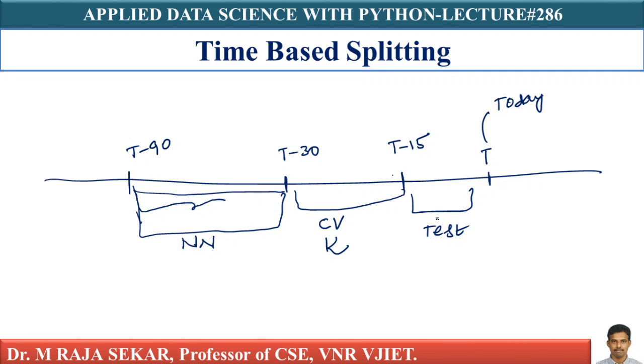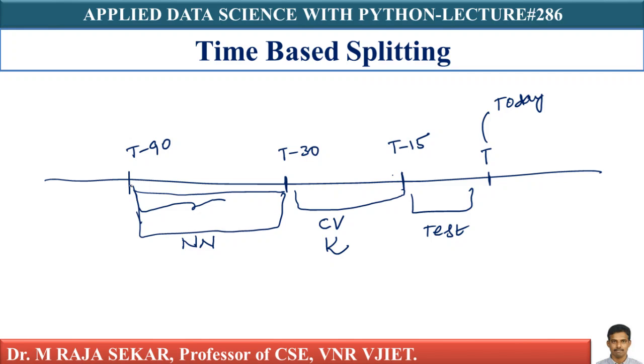That you must understand. What does it mean intuitively? It intuitively means I am going to use all of the historical data to find nearest neighbor. Historical data means data in between T minus 90 and T minus 30. I am talking about time-based splitting.